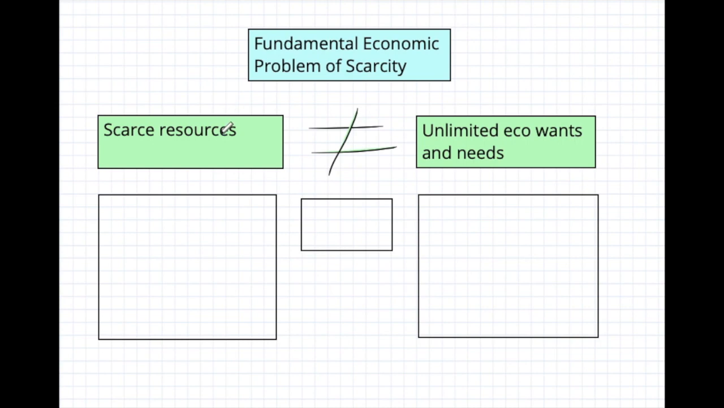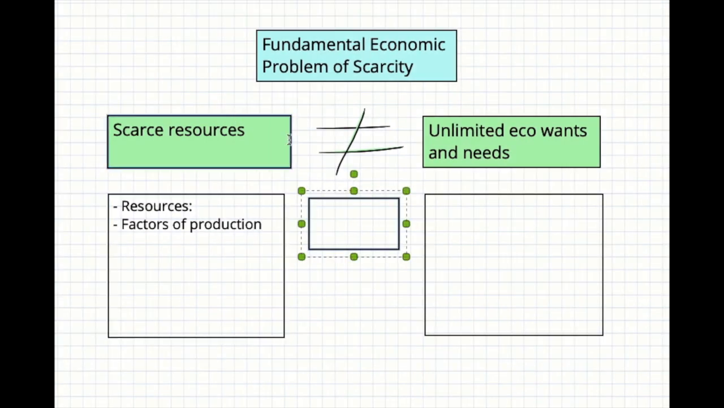Let's come back to the point of what exactly resources are. Resources in economics are also known as factors of production. Factors of production are simply anything that can be directly used in the production process to produce an economic good or service at the end. Factors of production are not going to be enough to meet the unlimited economic wants and needs. Hence, we need to make choices, and so the need for choice comes about.